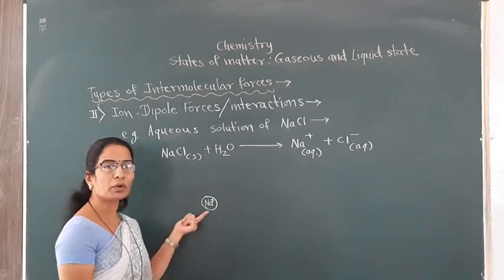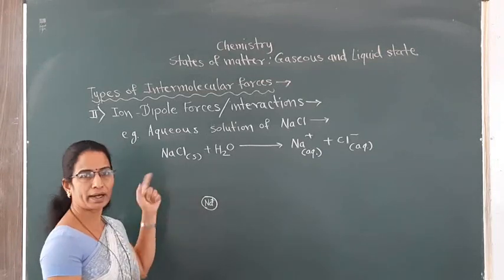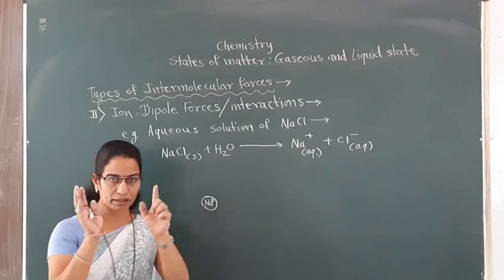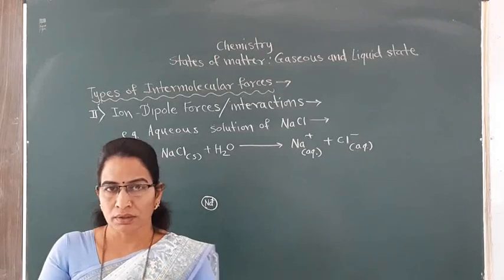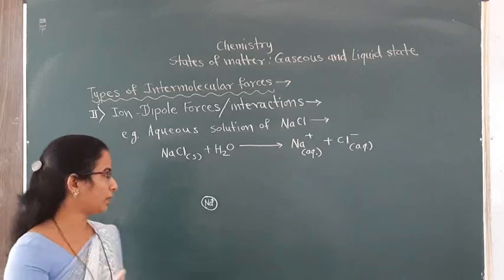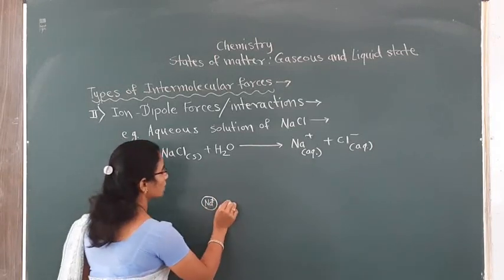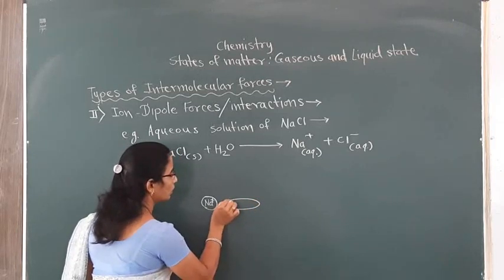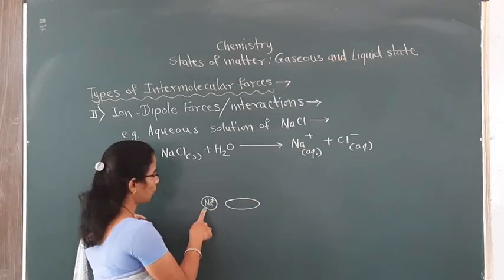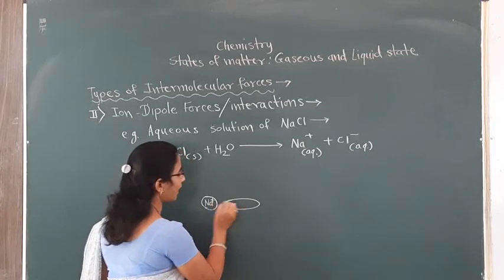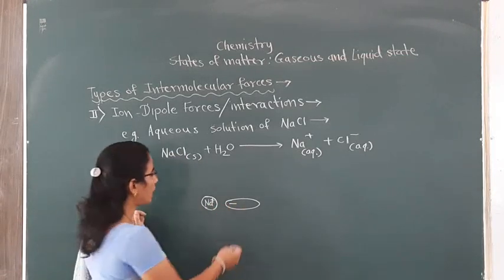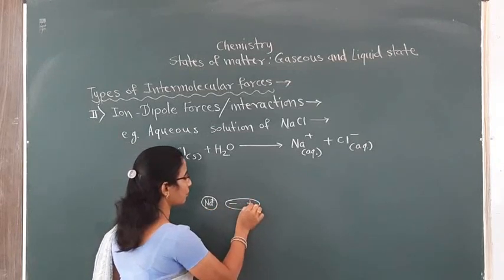And how do the water molecules align? Already I have told you that the opposite poles of the given solvent, here water is a solvent, suppose this is a water molecule, then since the positively charged cation is present, you will observe that the negative pole of water will be attracted towards this Na+ ion.